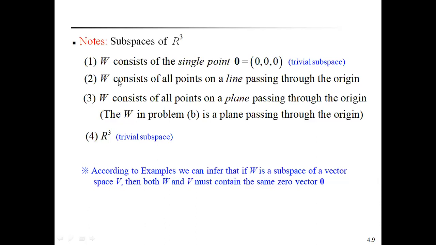So how many sets form subspaces of R cube? W contains the zero vector and forms a subspace of R cube. W consists of all points that lie on a line passing through the origin. Third one is W consists of all the points on a plane passing through the origin. And R cube itself is a subspace. These are the important points regarding subspaces of R cube that we have to remember.